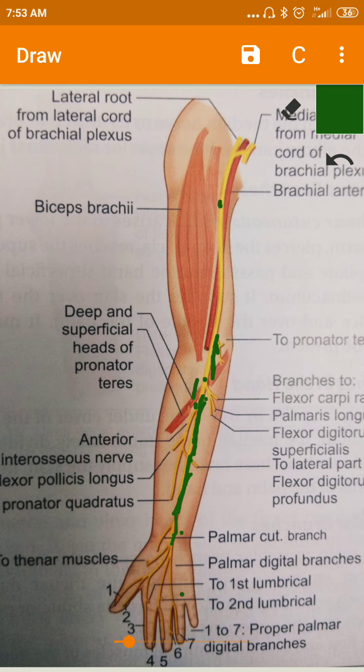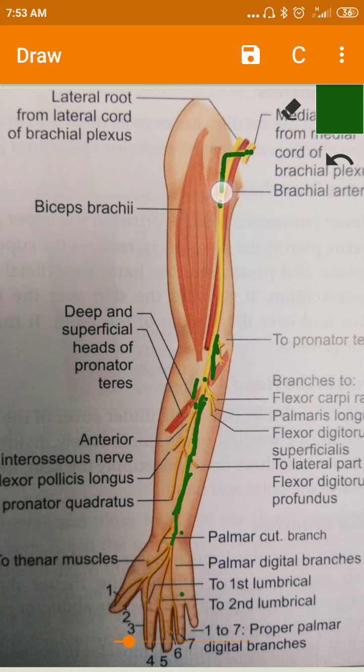Now we'll see again the course. So in the axilla, the lateral root and the medial roots, which are arising from the corresponding cords of the brachial plexus, unite to form the median nerve. It is present superficial to the axillary artery, the third part of the axillary artery, and then it enters into the arm, and it lies lateral to